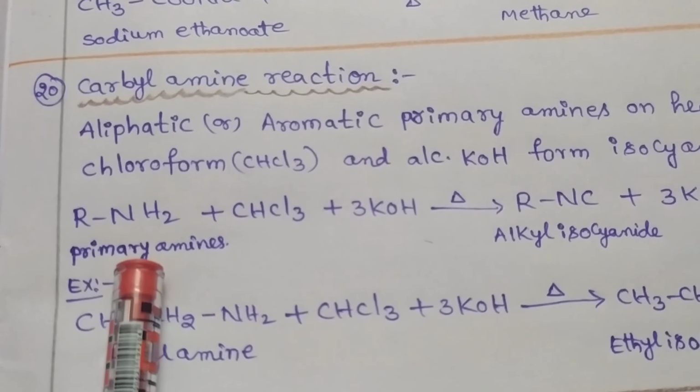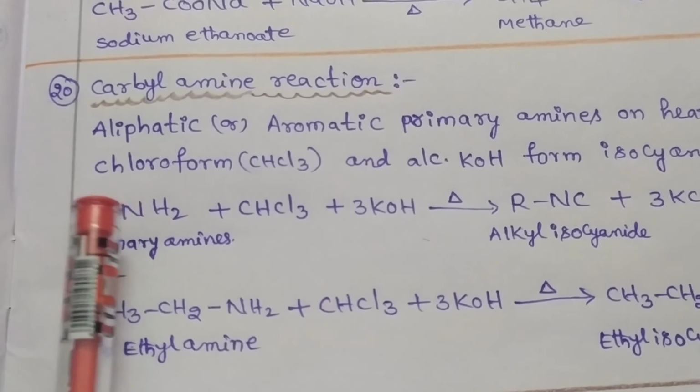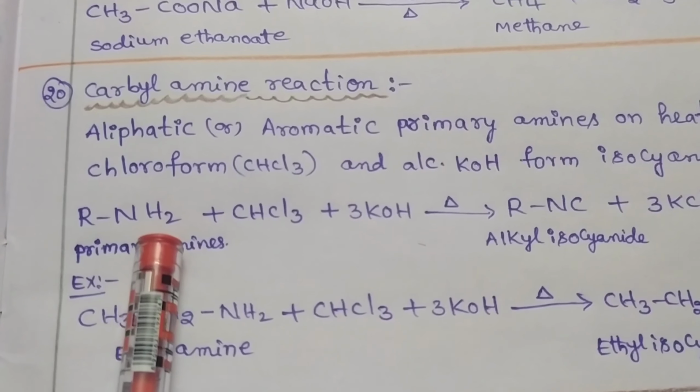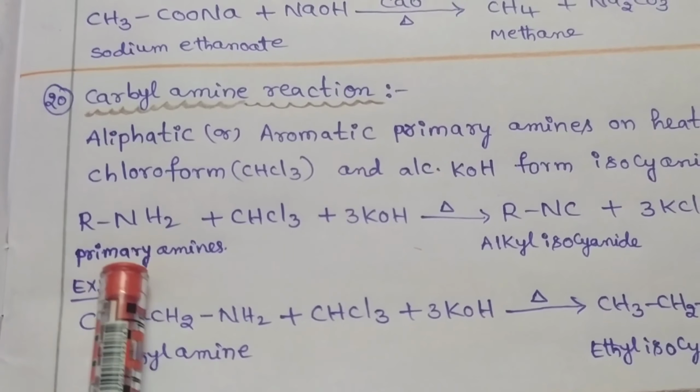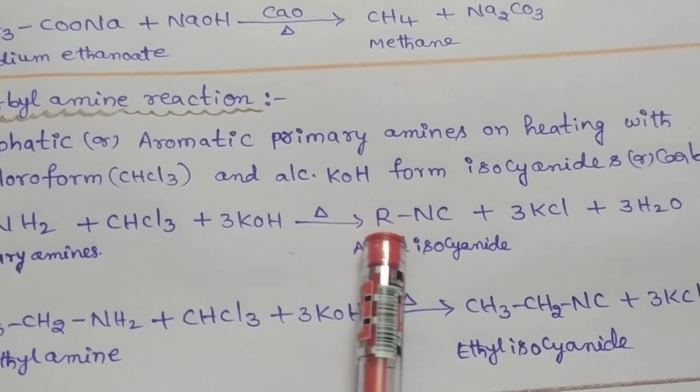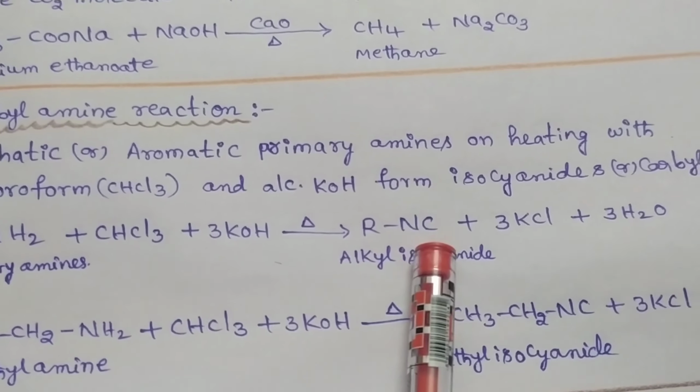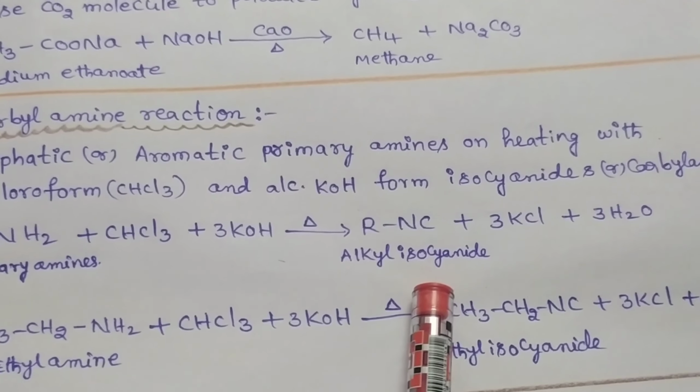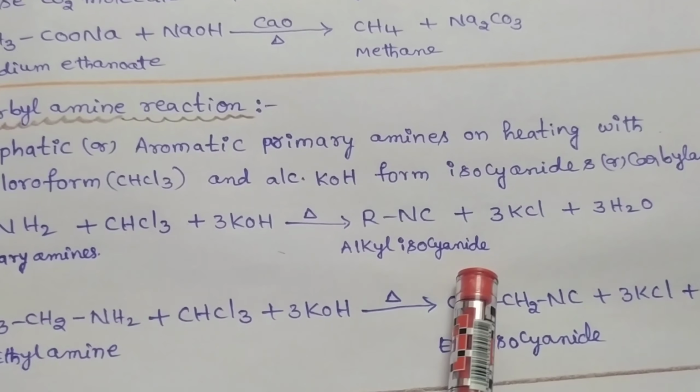This is a primary amine, that means nitrogen containing one alkyl group, we name it a primary amine. This primary amine is reacted with chloroform and potassium hydroxide to form alkyl isocyanide, R-NC, as a final product.